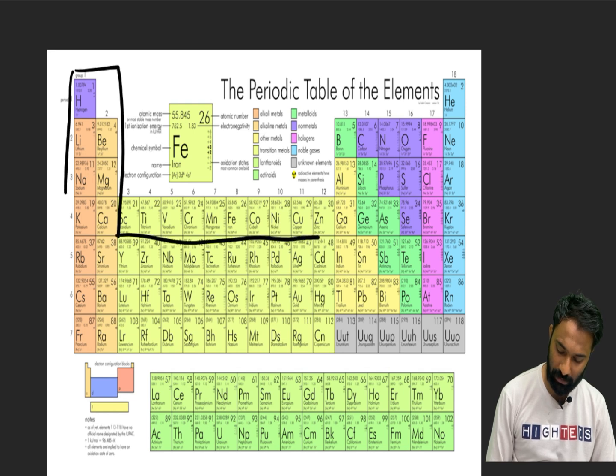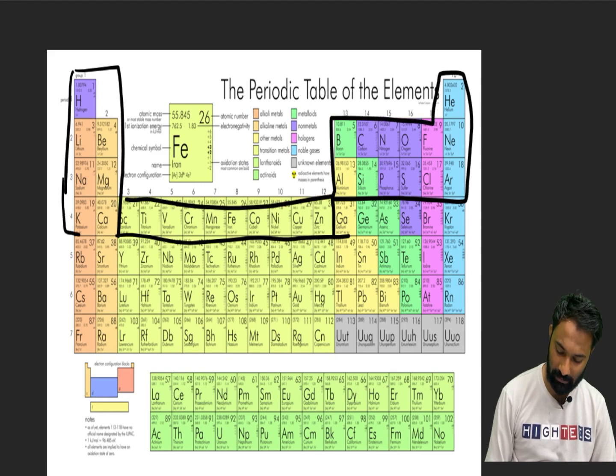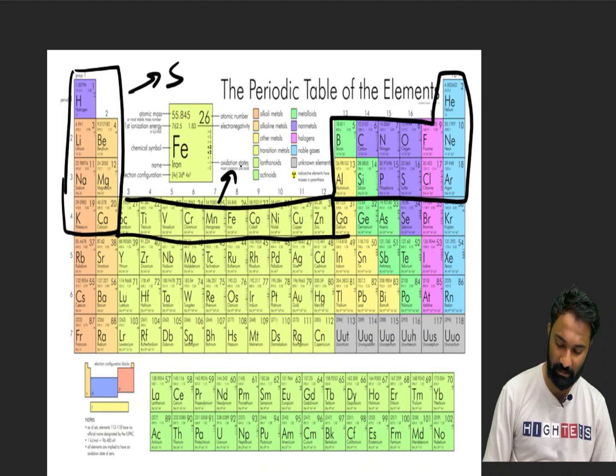Up to here, I said you to remember. These are the basic elements I said you to remember. Clear? Now this is the S block. Now these are transition elements, the D block. This is the P block, and the below one is the F block.